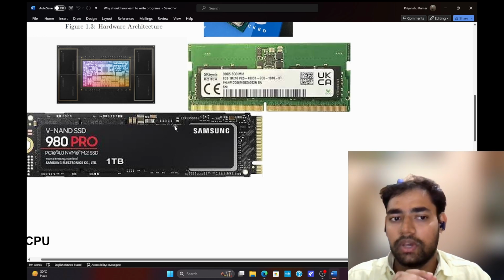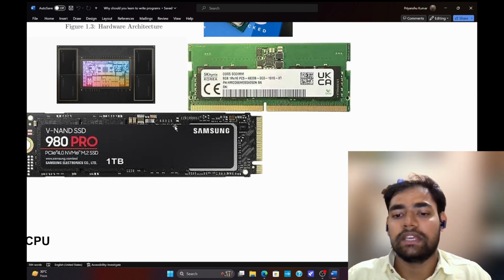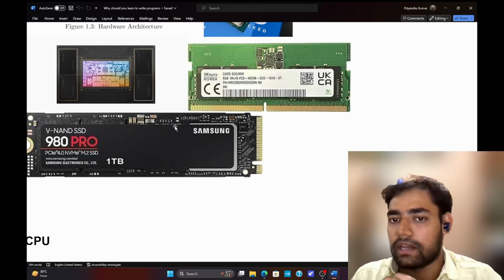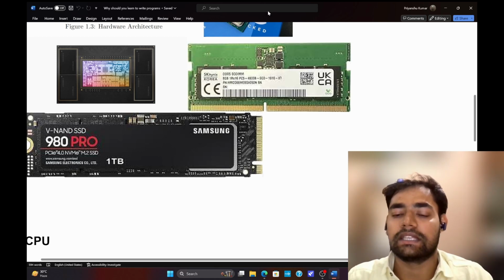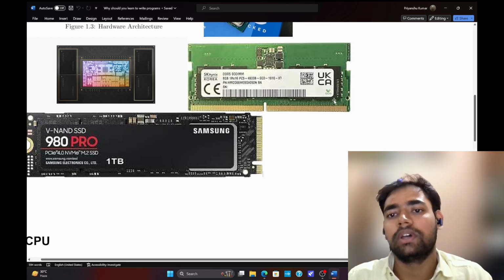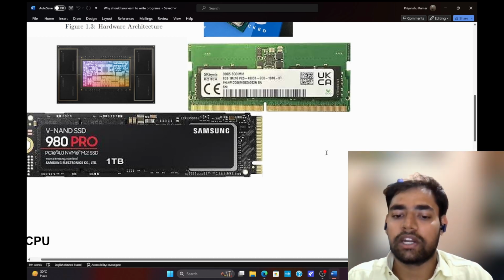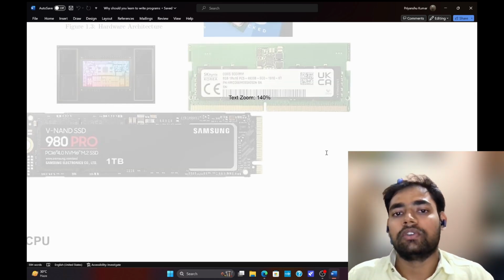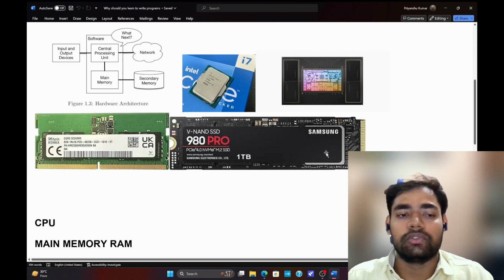So the hard disk is basically for storage of data, but for its further processing, while you are using your computer, there are enormous activities running in the background. You are doing multitasking, and all of these are handled by your RAM. Whenever you restart your device, all background activities are closed. That is why when your system is not responding, you are told to restart your device. What it does is clean up your RAM.